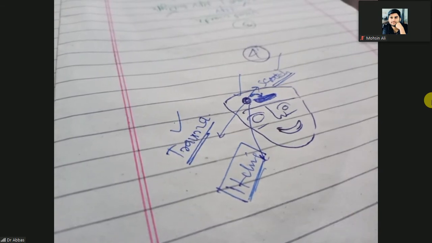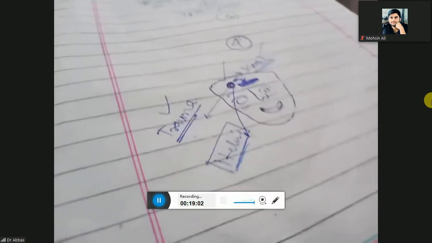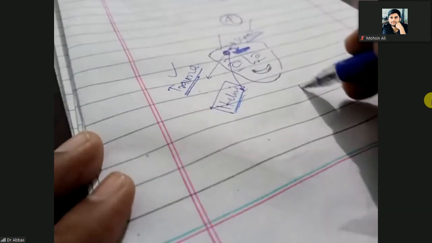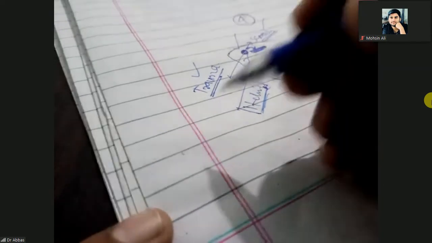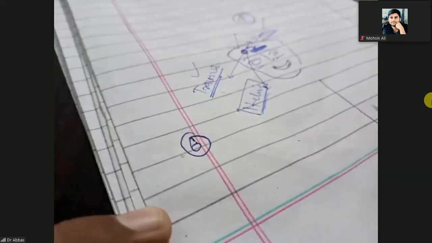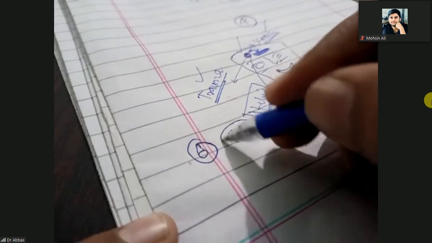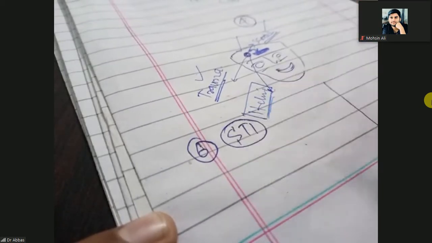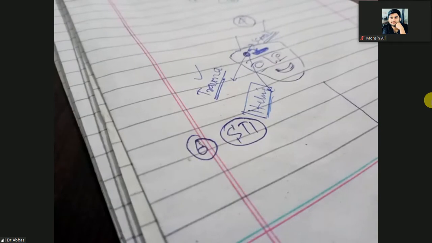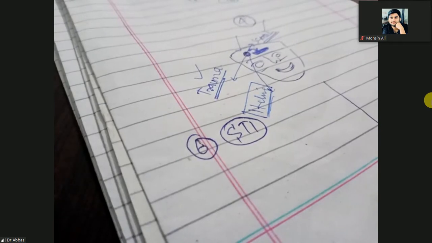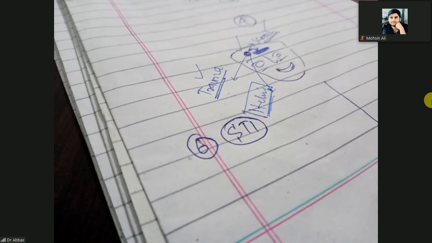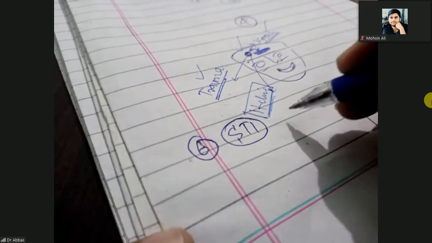Okay, so the next wart is the STI, the sexually transmitted infection. The sexually transmitted wart is the anogenital wart.